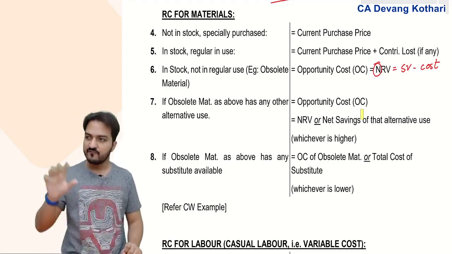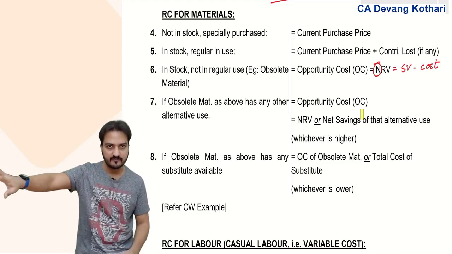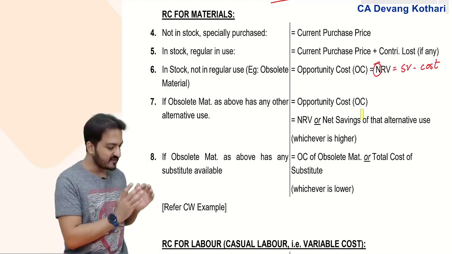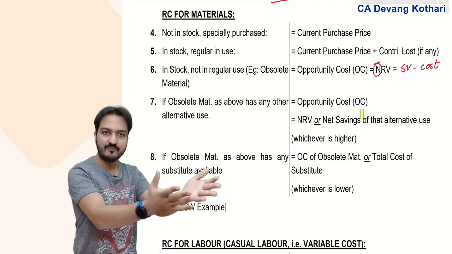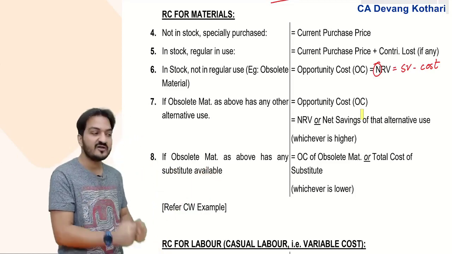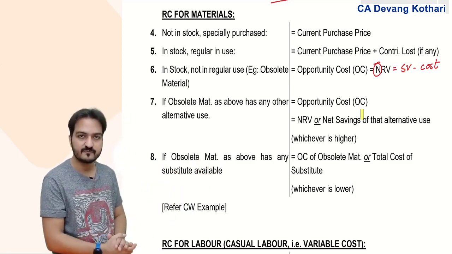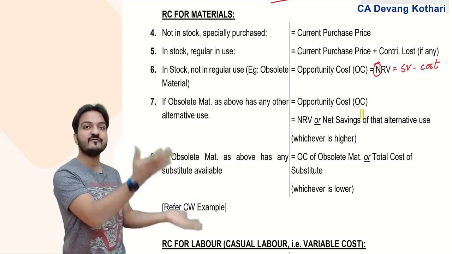So now, if the new offer is not accepted, I have two options for this obsolete material: either sell it to the scrap dealer, or use it in place of some other goods. Which option is better? Whichever is higher.